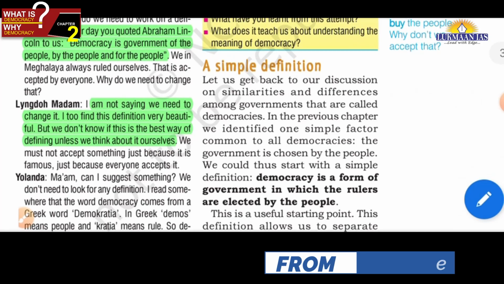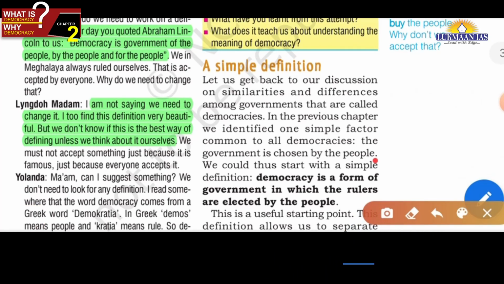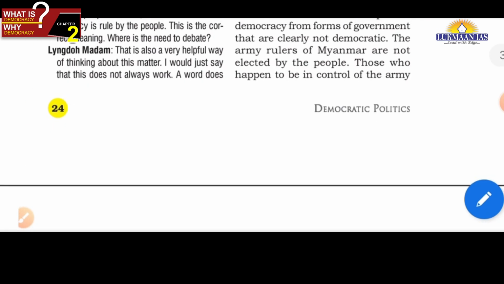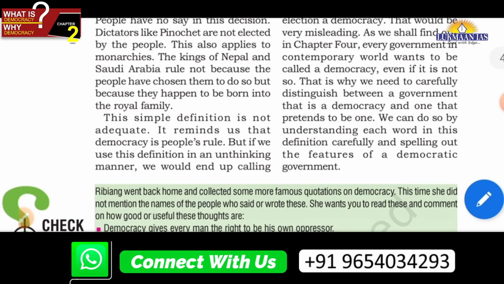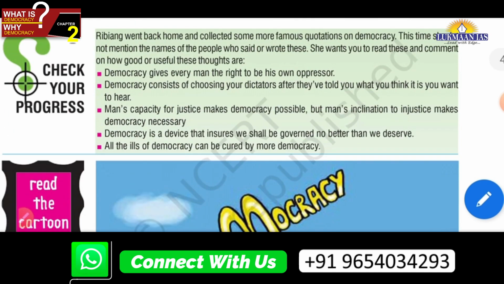Now let us start the most important aspect, the simple definition. Democracy is a form of government in which rulers are elected by the people. So in case of Saudi Arabia, rulers are not elected by people, so it is not a democracy. So this is the simple definition. But friends, is this definition adequate? This is the debate that we are going to discuss in this chapter.